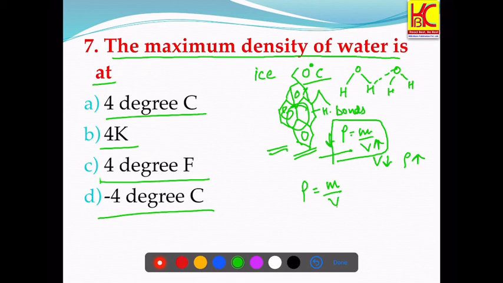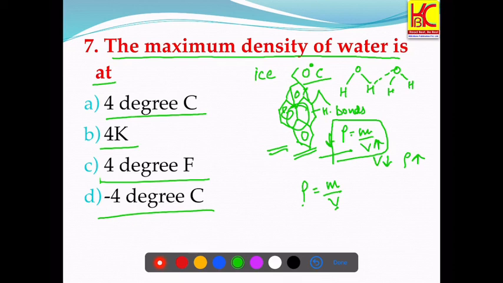Volume and density are inversely proportional. If the volume is increasing, density will decrease, and if the volume is decreasing, the density will increase. In this case, at 4 degrees Celsius, as the trapped gases are released, the volume will decrease and hence the density will increase.